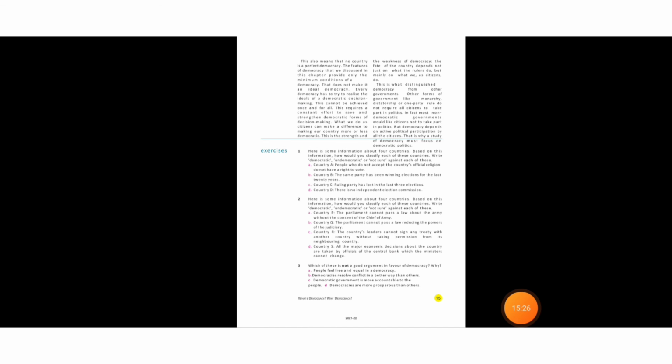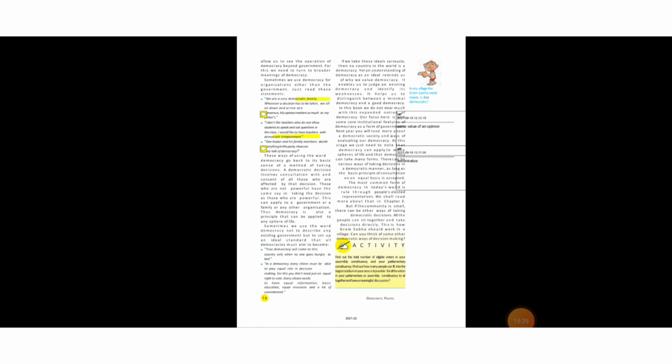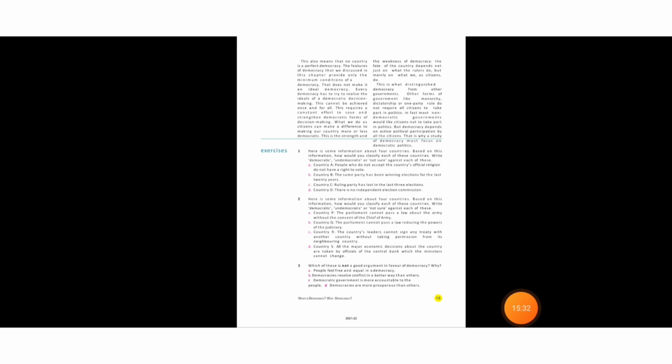So here the chapter ends, and we learned what real democracy is and why it is important, and we saw so many examples related to democracy and other conditions.